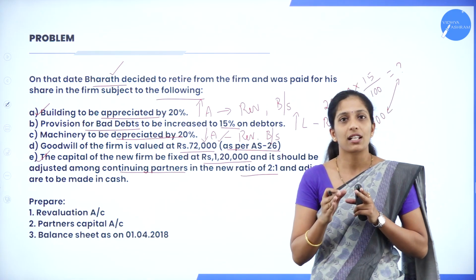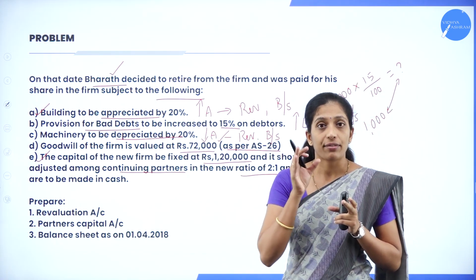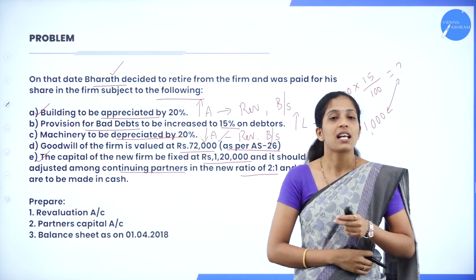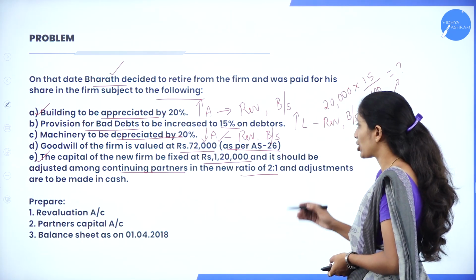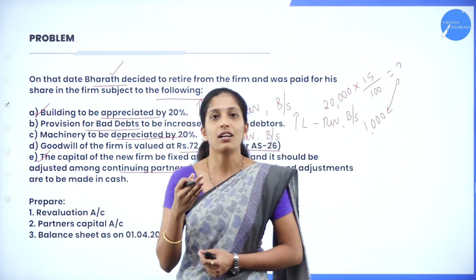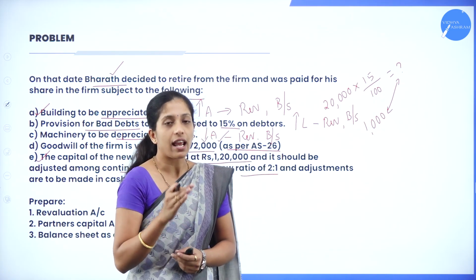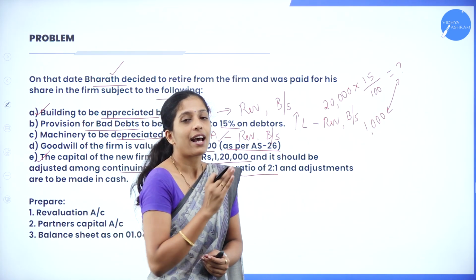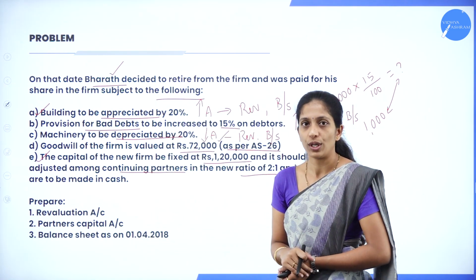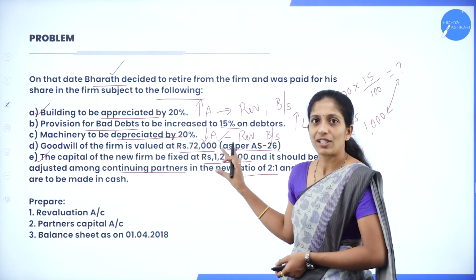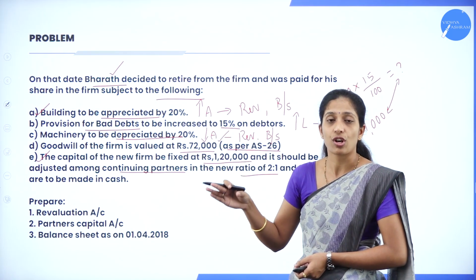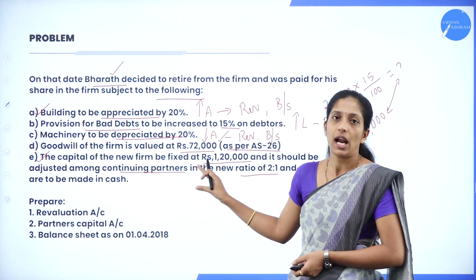Now this 1,20,000 is treated as capital, and that 1,20,000 has to be distributed among the remaining partners. In which ratio? 2:1 ratio, and adjustments are to be made in cash. Suppose after 1,20,000, if any excess amount is there, that has to be transferred to cash account. In the sense, it has to be adjusted to capital. So this is the adjustment relating to cash. So this is a new adjustment where we had not solved a problem relating to this type of adjustment.